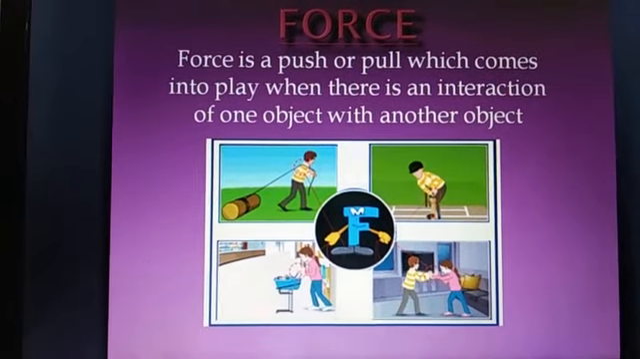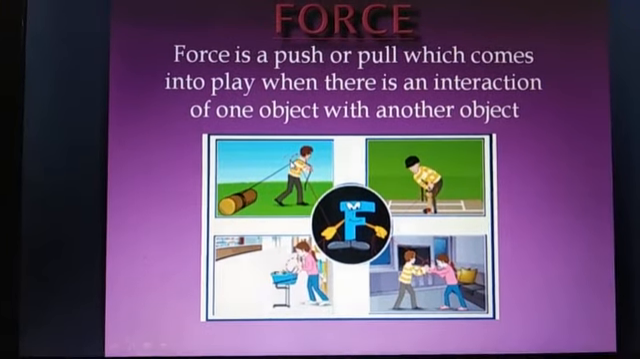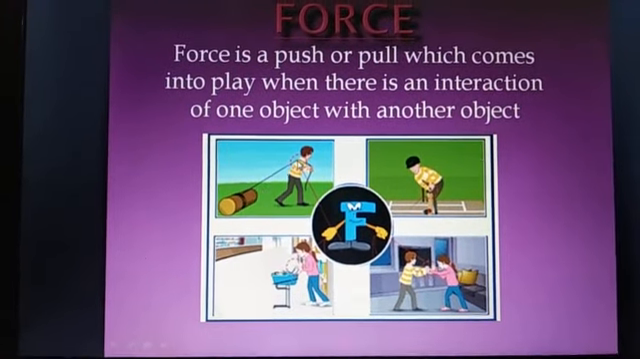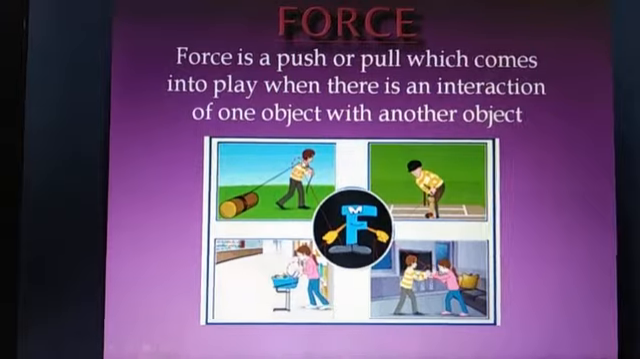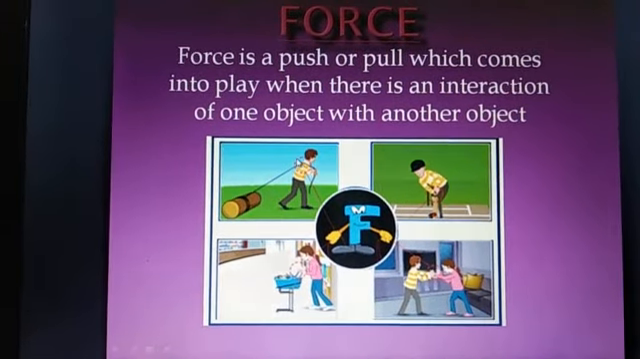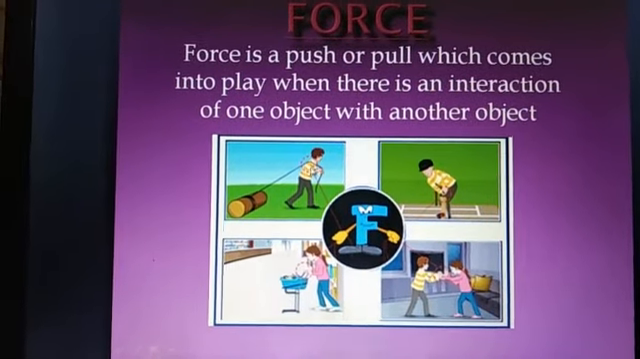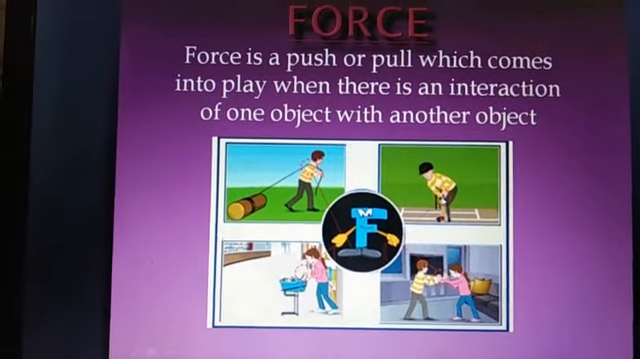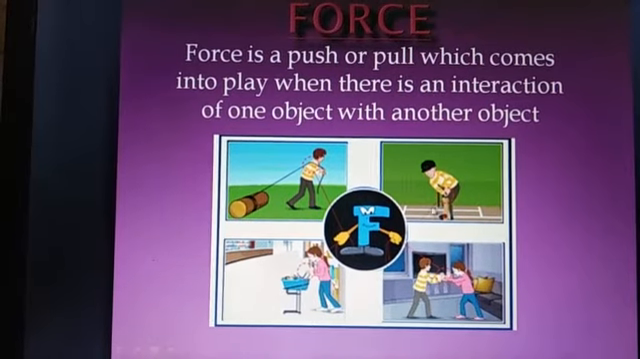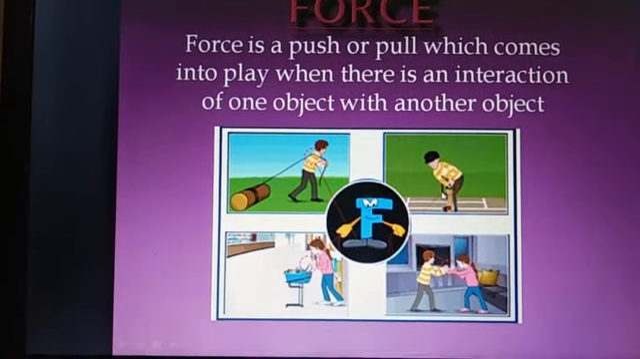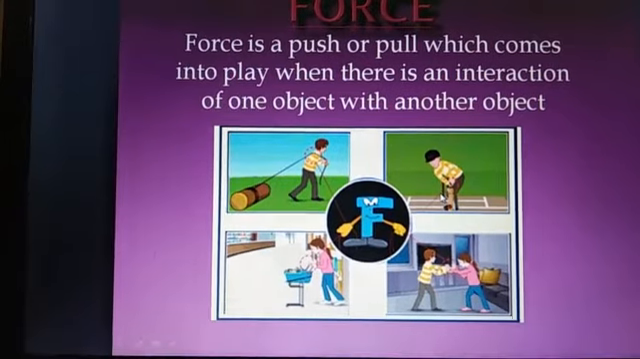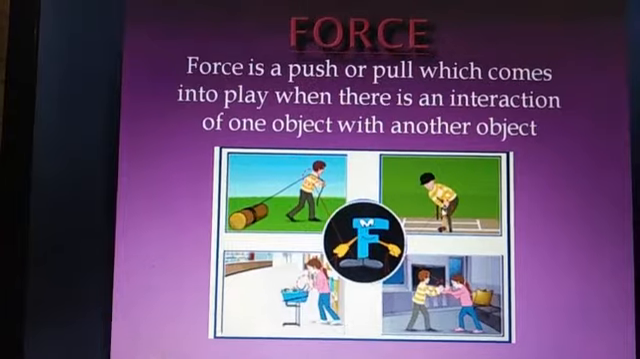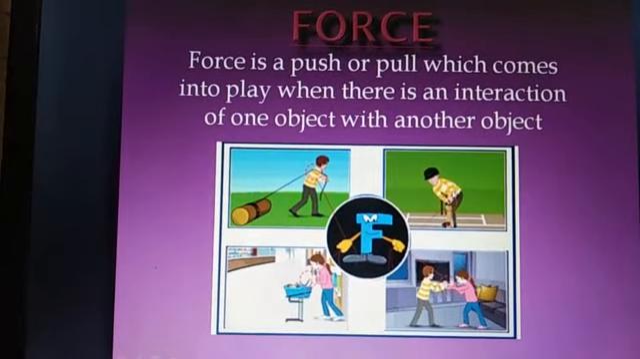See this example here. You can see the picture. In this picture, the boy is pulling a log of wood. यहाँ पर ये interaction between the boy and the log is shown. This is a cricketer who is hitting the ball with the bat, and the interaction between the cricketer, the ball and the bat can be seen. The force can be applied only when there is an interaction between the cricketer and the bat.